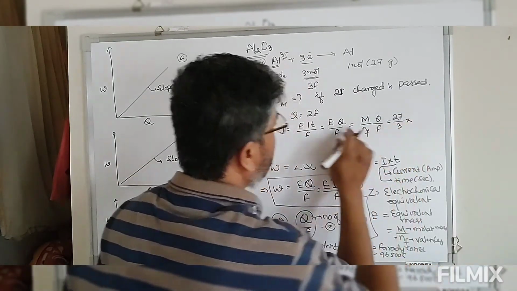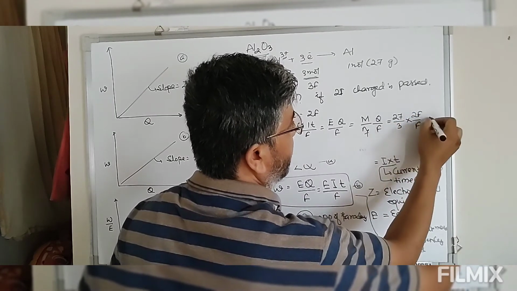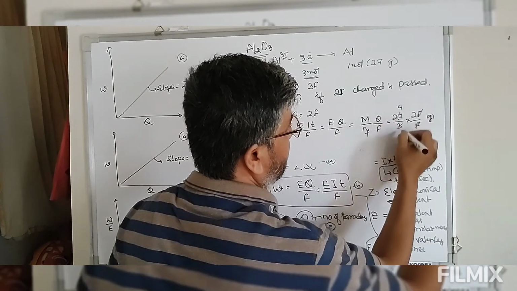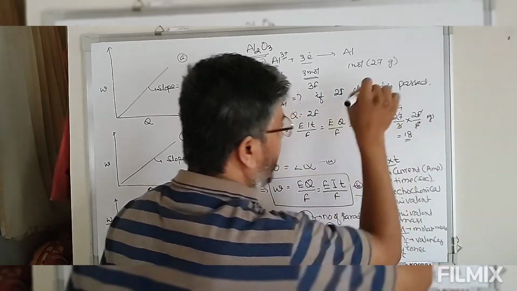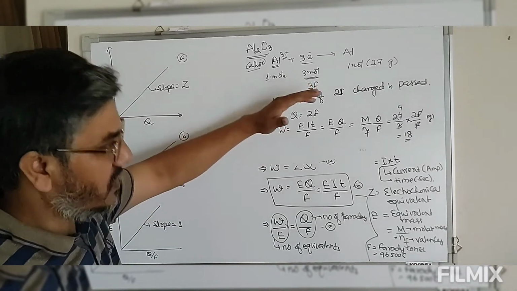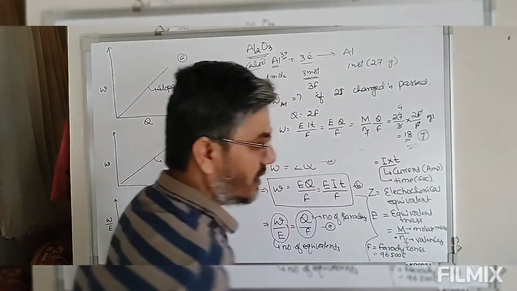The actual charge passed through is 2F divided by F, that is in grams. So if we pass 2 Faraday of charge, then this will give you 18 grams.